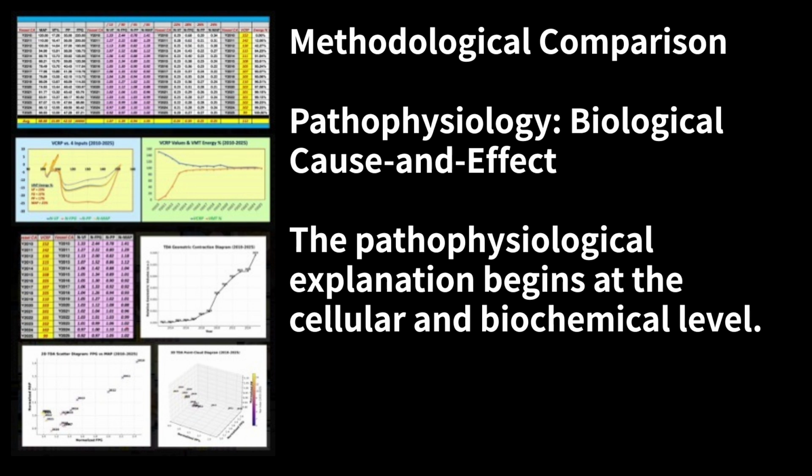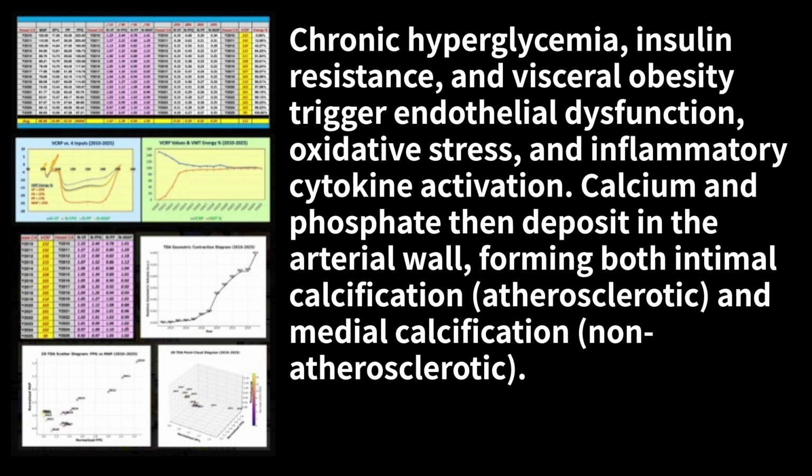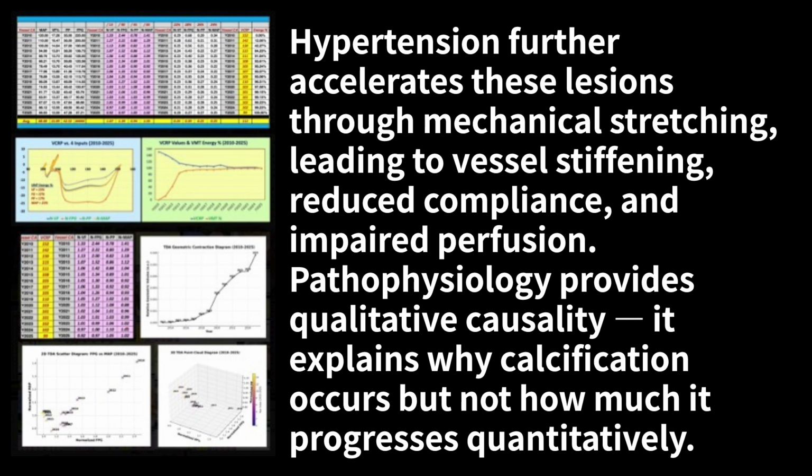Methodological comparison. Pathophysiology, biological cause and effect. The pathophysiological explanation begins at the cellular and biochemical level. Chronic hyperglycemia, insulin resistance, and visceral obesity trigger endothelial dysfunction, oxidative stress, and inflammatory cytokine activation. Calcium and phosphate then deposit in the arterial wall, forming both intimal calcification, atherosclerotic, and medial calcification, non-atherosclerotic. Hypertension further accelerates these lesions through mechanical stretching, leading to vessel stiffening, reduced compliance, and impaired perfusion. Pathophysiology provides qualitative causality. It explains why calcification occurs, but not how much it progresses quantitatively.